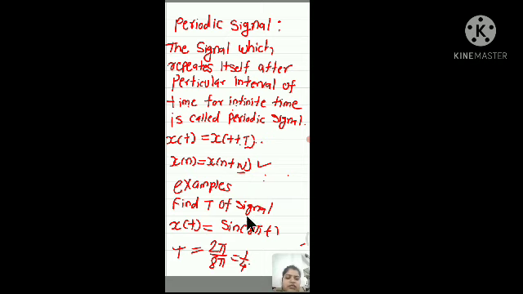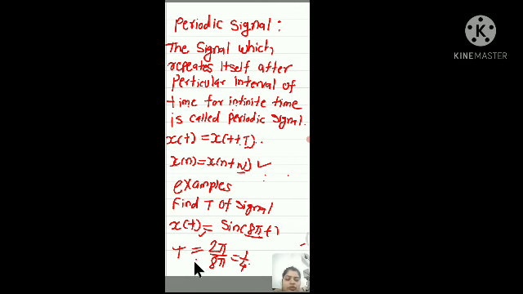Let us take some examples. Here x(t) is sin(8πt). You have to find the fundamental period of this signal. For finding the fundamental period, you have to take 2π divided by this ω0, that is 8π. 2π divided by 8π is equal to 1/4. This is the fundamental time period of this signal x(t).